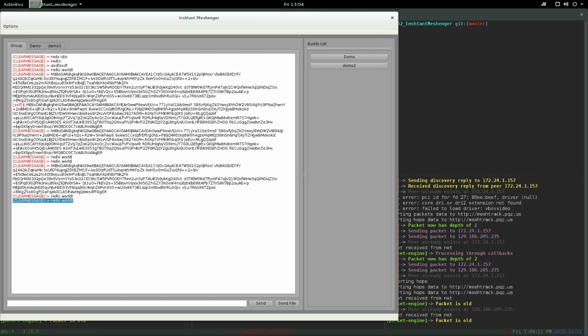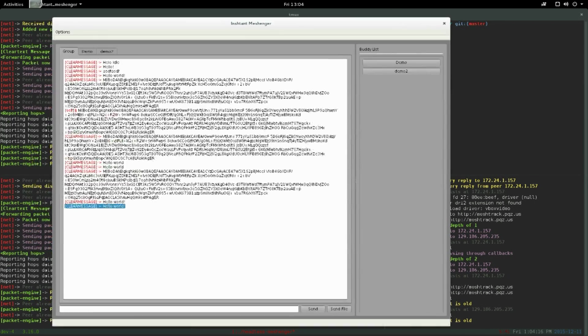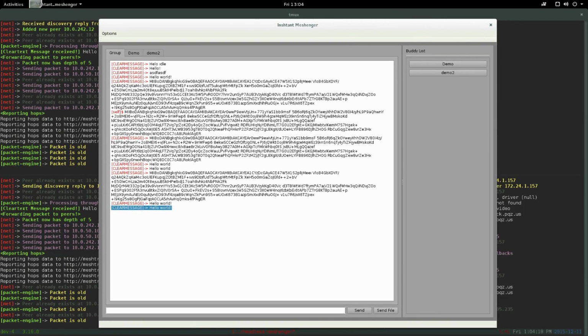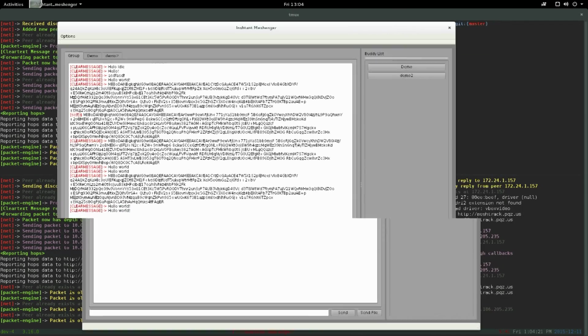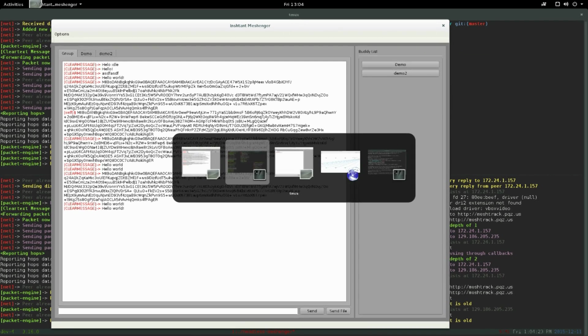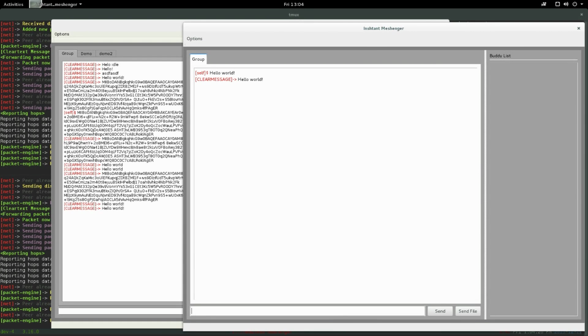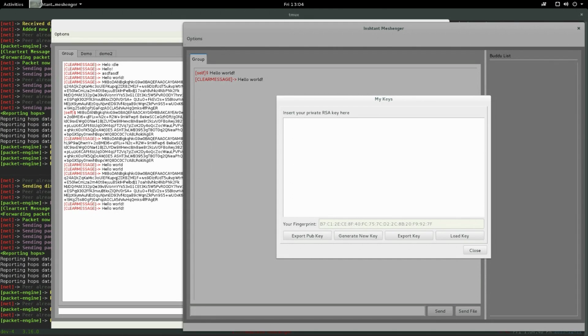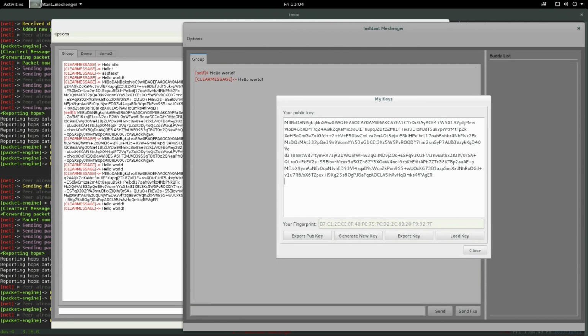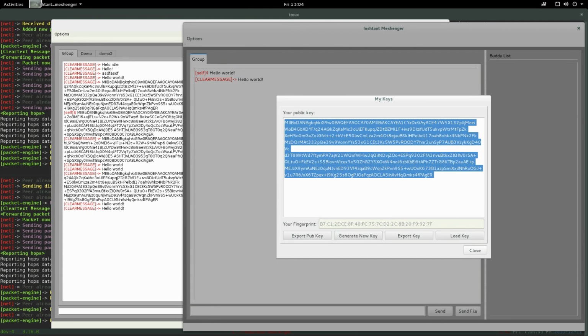So we got a clear text message over here on these headless nodes. And there's actually another chat client I'm running over there. And you can see it received the messages here. Now, as you notice, these are clear text messages, so anyone can read these. You can't validate who sent them. There's no name even because you can't verify who sent it. And that's not the main purpose of the application at all. The clear text messages are not really that useful. The main purpose is to share some information, perhaps your public key, to get the conversation started before it's encrypted.